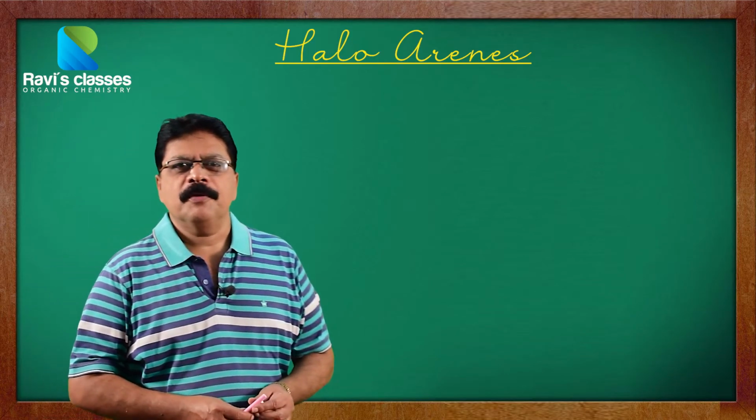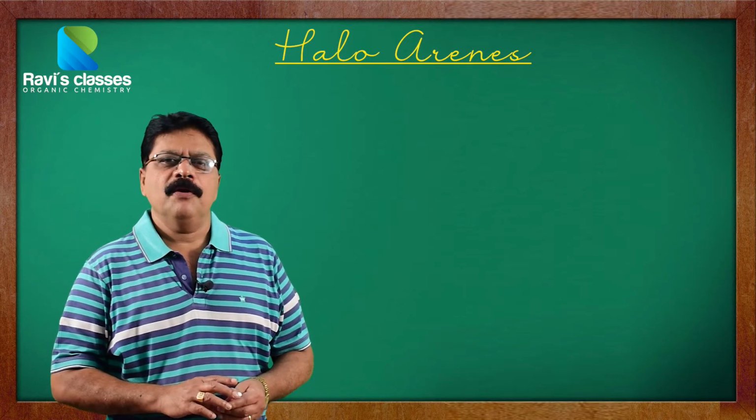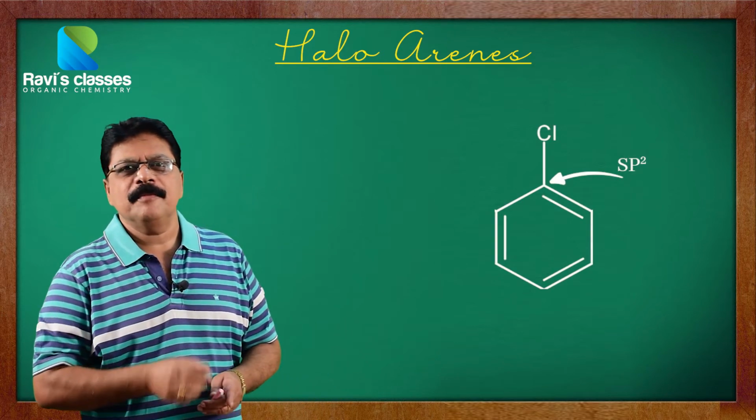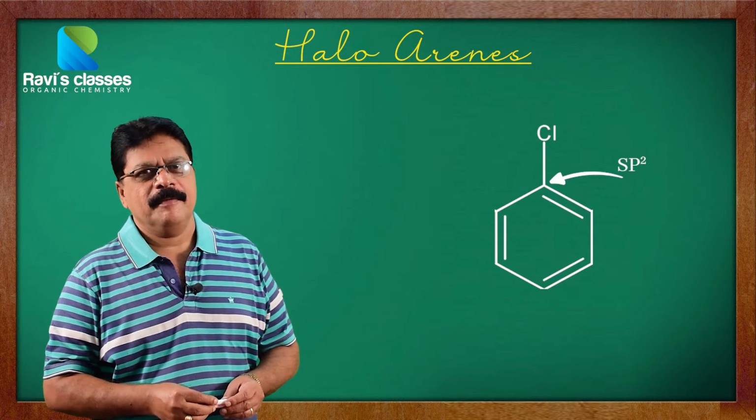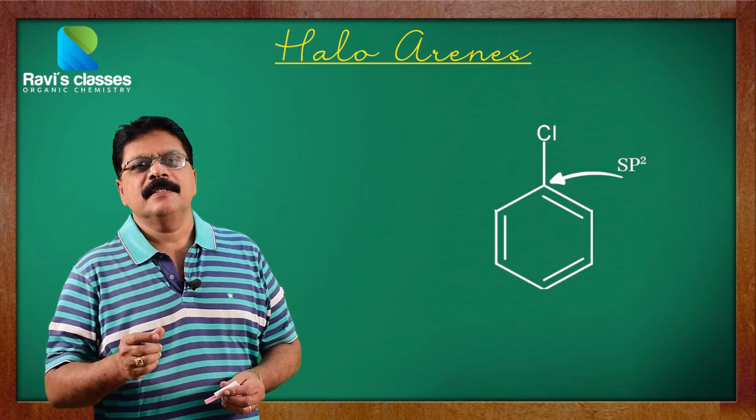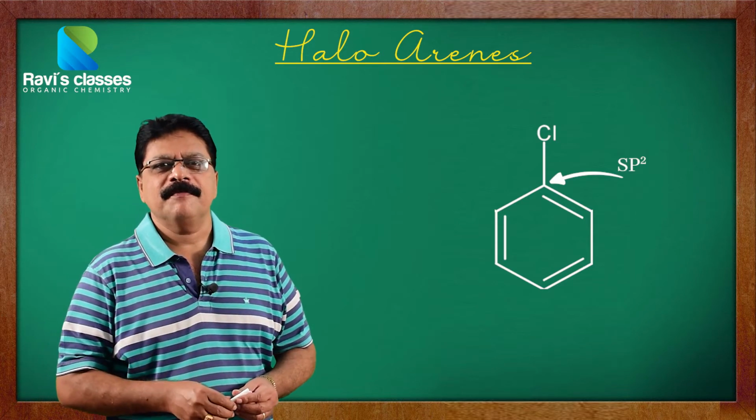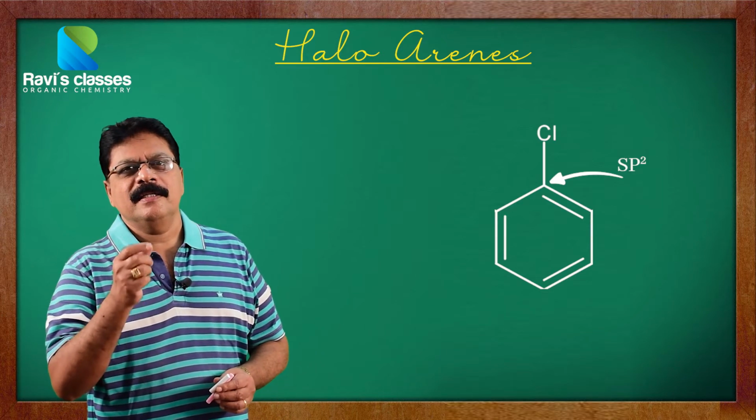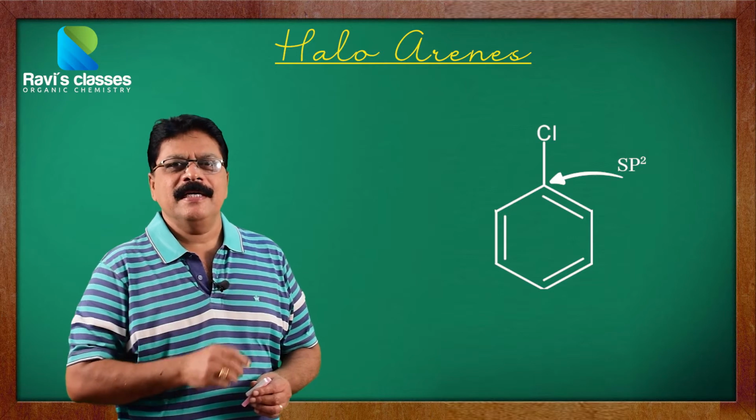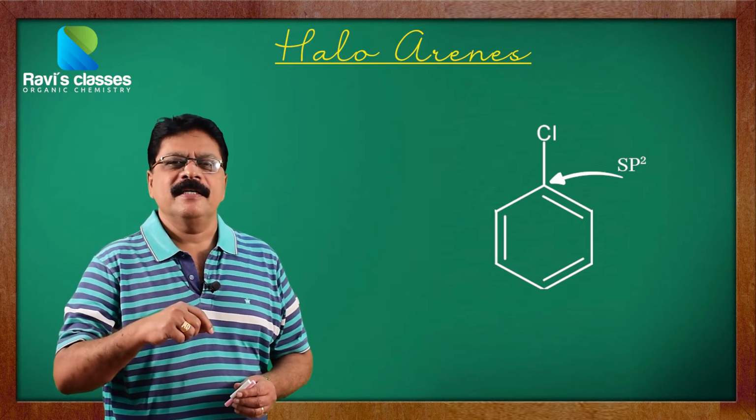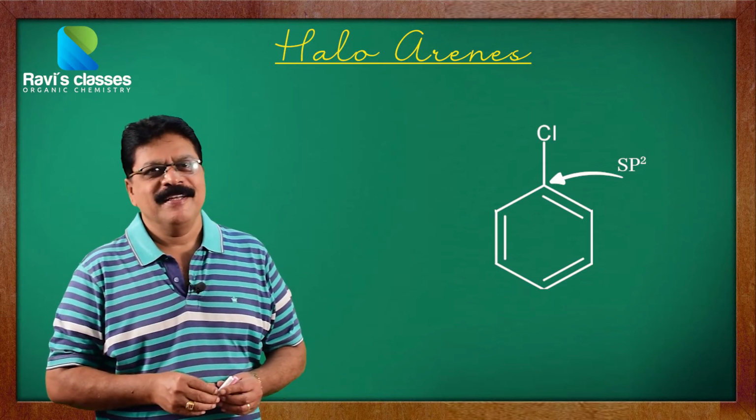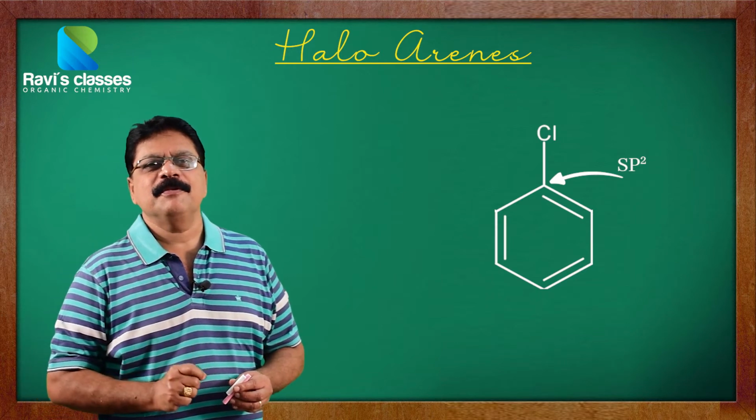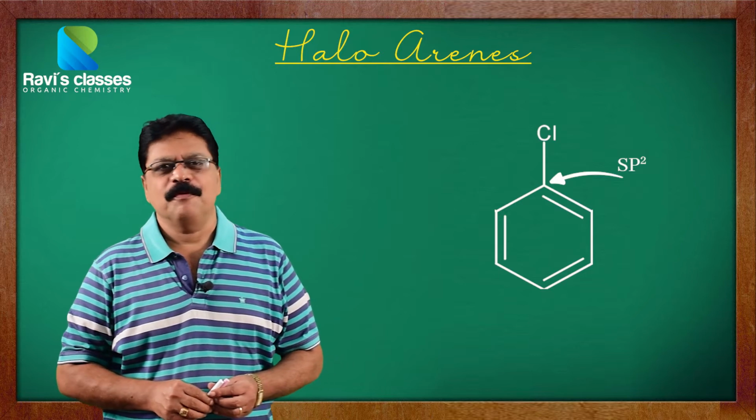Now we will be talking about haloarenes. Haloarenes are organic molecules where the halogen atom is directly bonded to the benzene ring carbon. Haloarenes behave slightly differently from haloalkanes, because in haloalkanes the halogen atom is generally bonded to an sp3 carbon, whereas here the halogen atom is bonded to a benzene ring carbon which is sp2 in nature. So, there is a difference between the properties of these two groups of compounds.